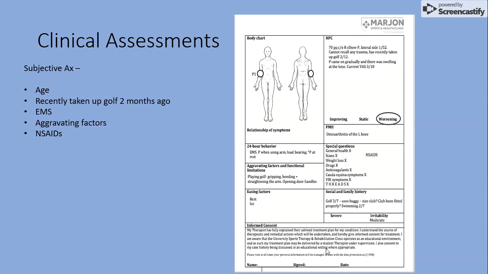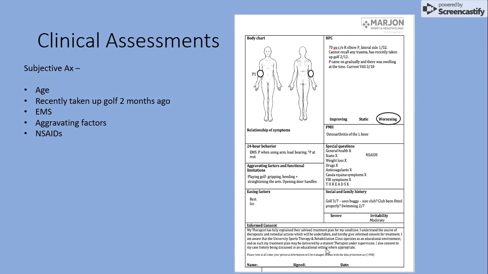During the subjective assessment, because of the patient's age, she is at a higher risk of developing tendinosis as this is a degenerative condition. We can see from the subjective assessment that the patient has recently taken up golf, which is an increase in training load. However, we don't know the duration of her games or what her handicap is, which would indicate how many shots she was taking in a game. This would give us an indication of how much she is swinging.